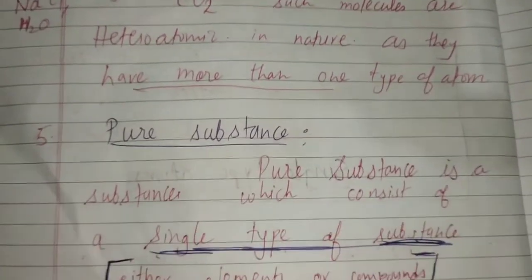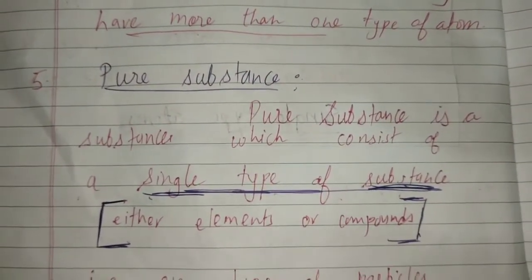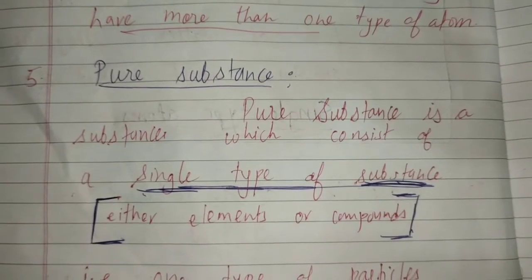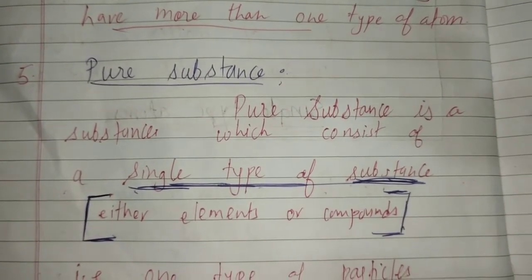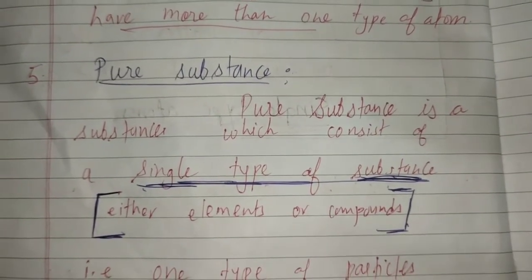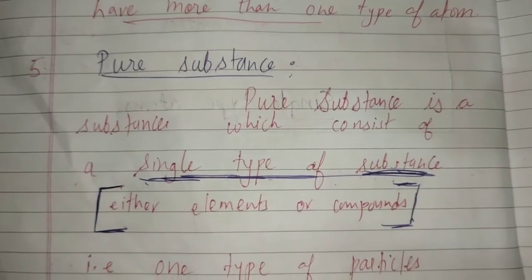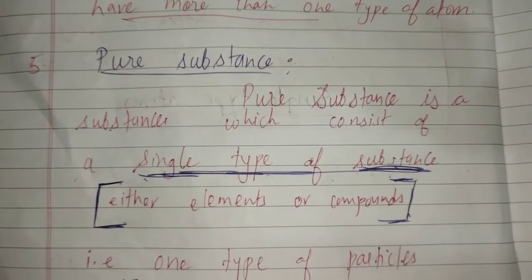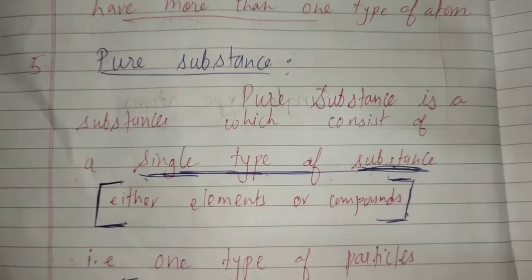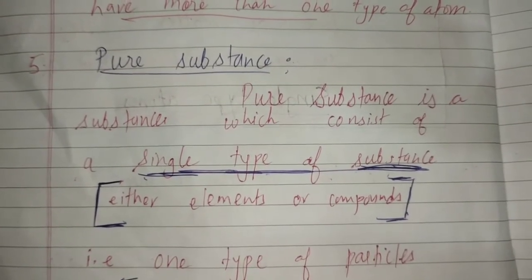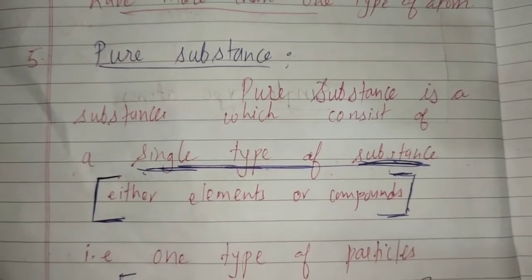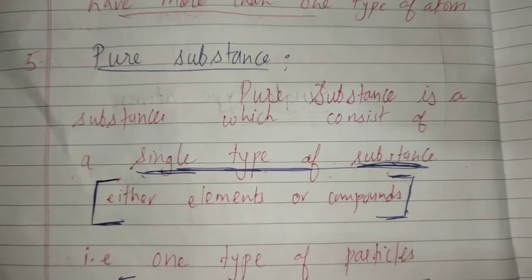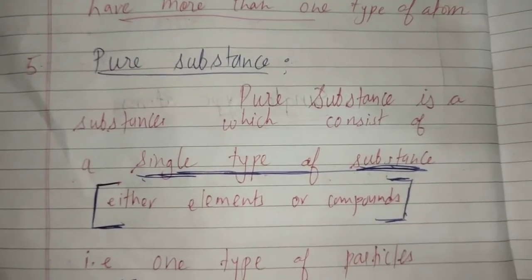Now let's talk about pure substance. A pure substance is a substance which consists of a single type of substance. Either it can be an element or a compound, but it should be a single type of substance. For example, Na is the symbol of sodium.